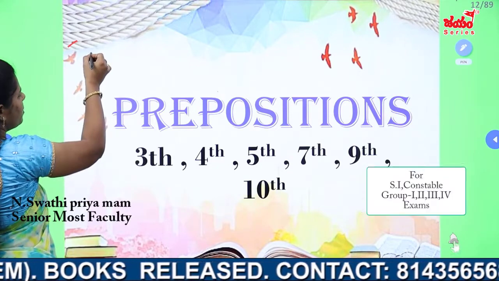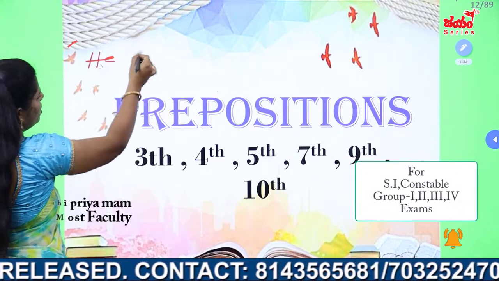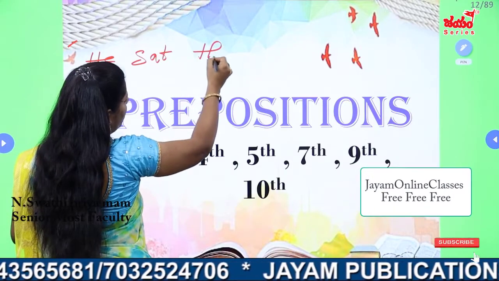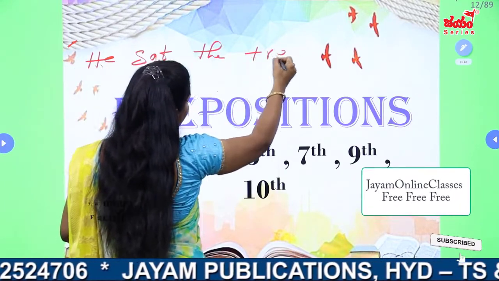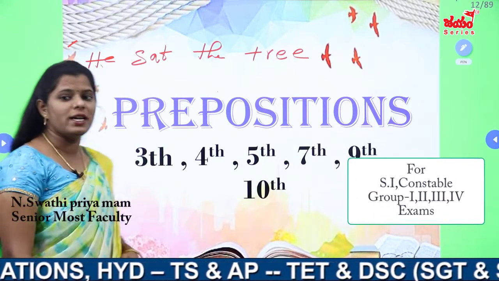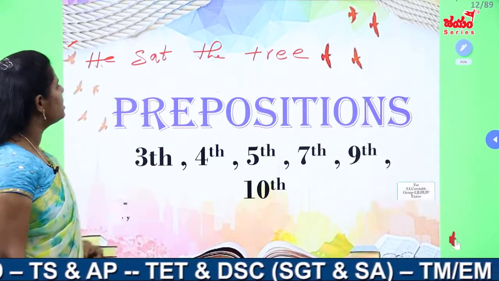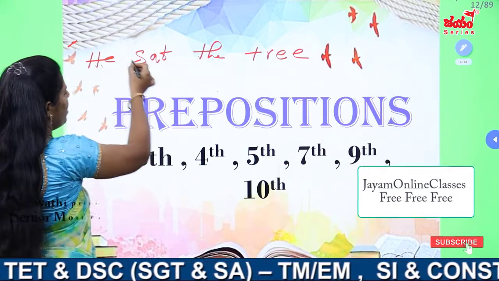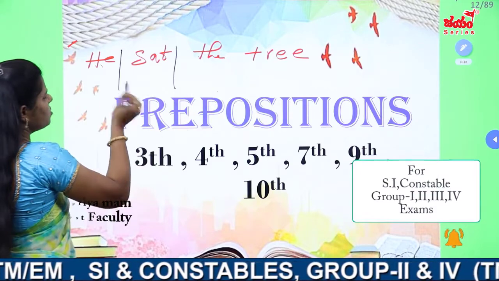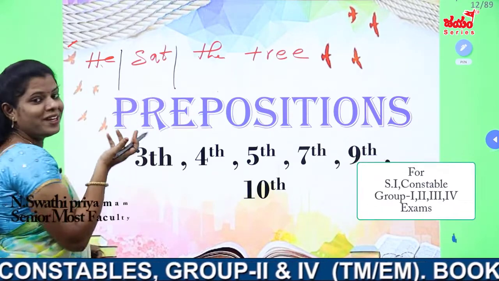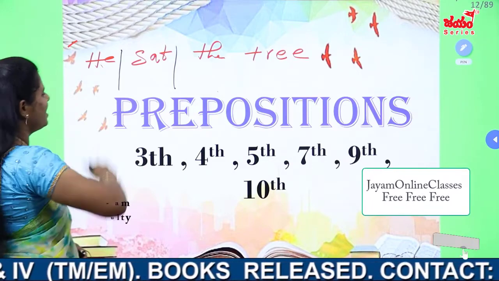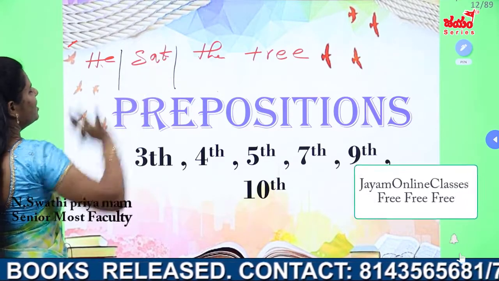Everybody see. He sat the tree. In the following sentence, first of all we are going to analyze the meaning of the sentence. Here the sentence is divided into some parts. He sat under the tree. Without meaning, I cannot read also properly. So once again, he sat the tree.